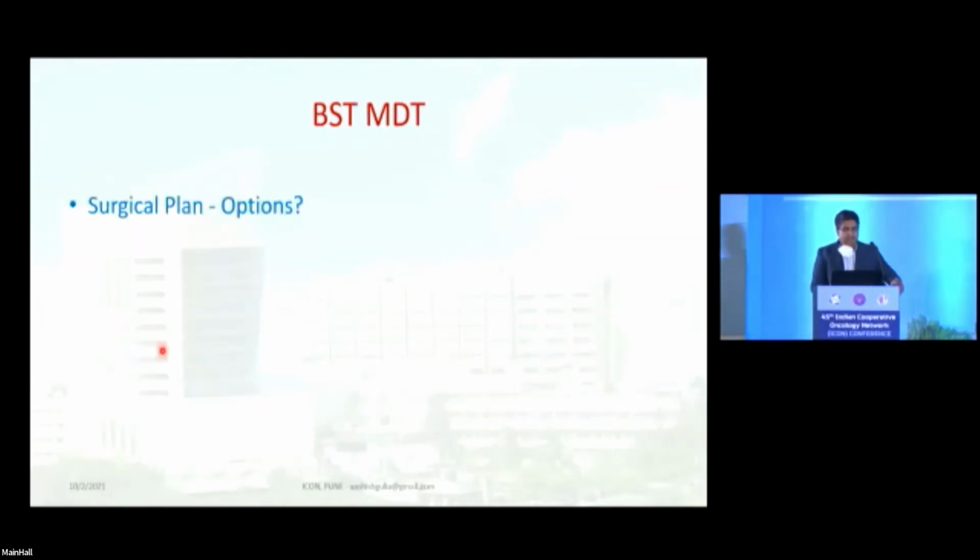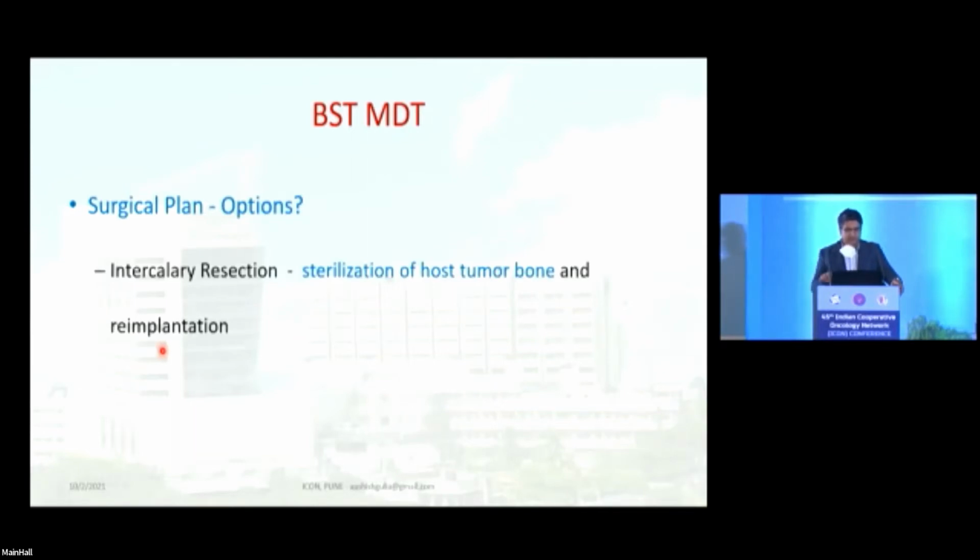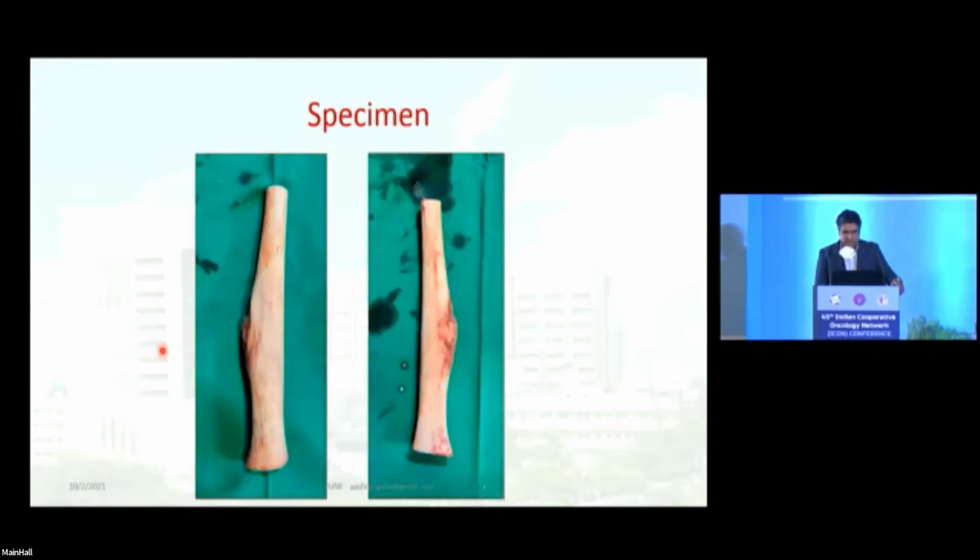The patient was brought back again into MDT to discuss various surgical options, and I'm sure we will have that discussion a bit later, but I will tell you what we did. We did an intercalary resection, maybe debatable for few, and sterilized the tumor bone using liquid nitrogen, that is the cryotherapy, and reimplanted it back. And I ordered a special customized plate for this patient to preserve the distal physeal growth. These are a few intraoperative pictures which are of more interest to surgeons.